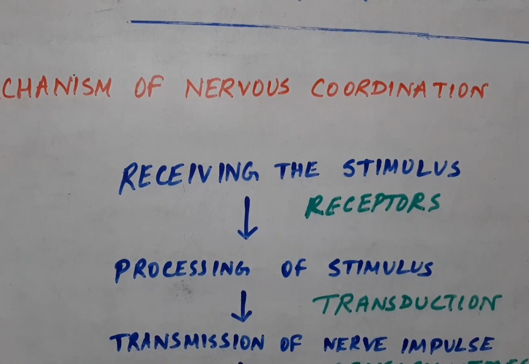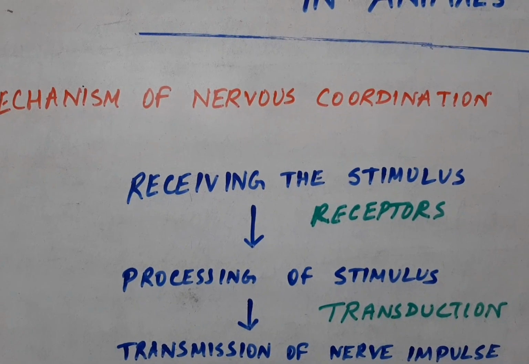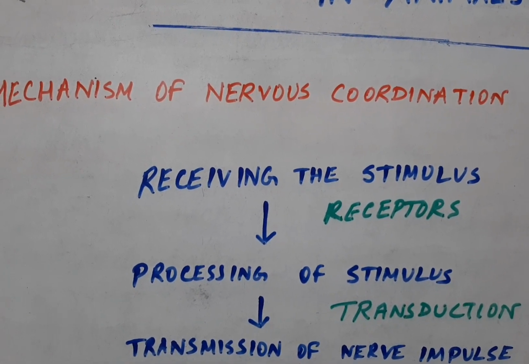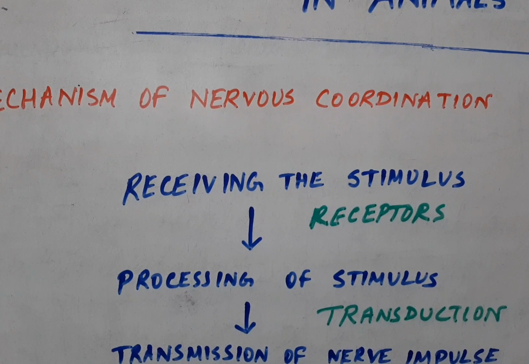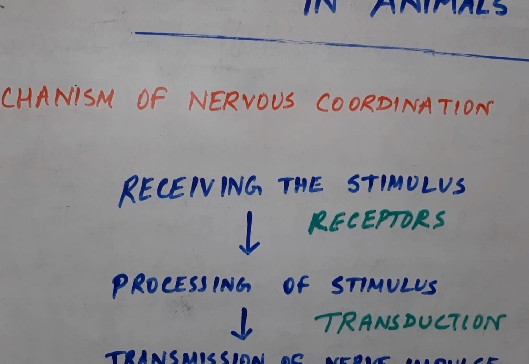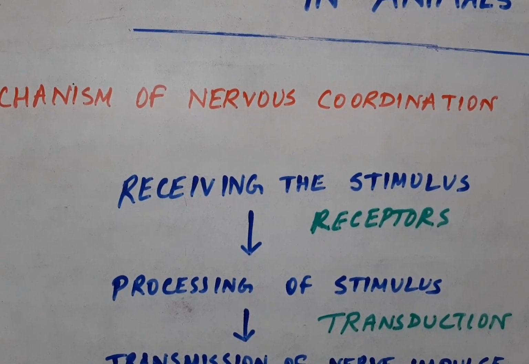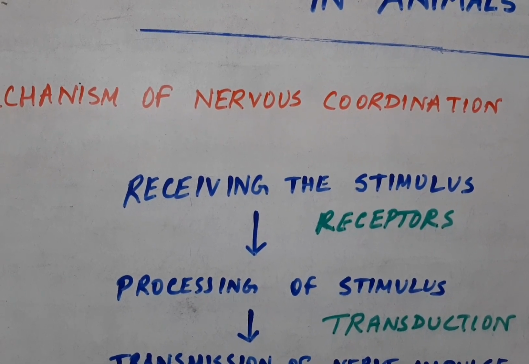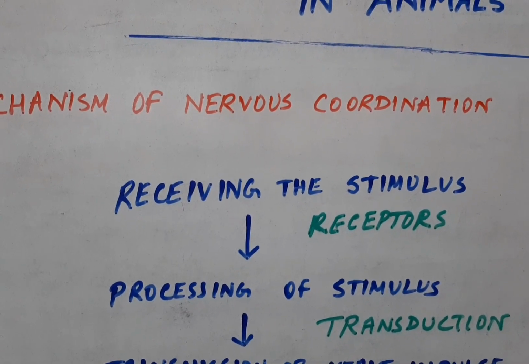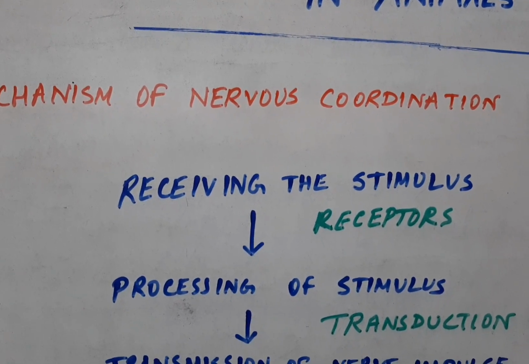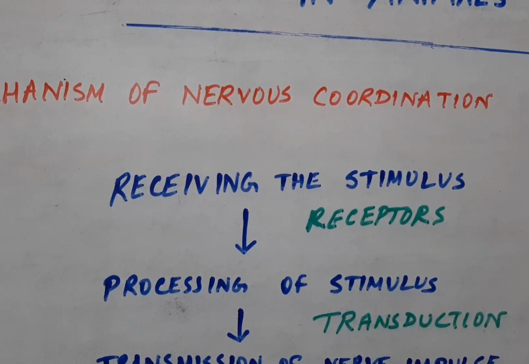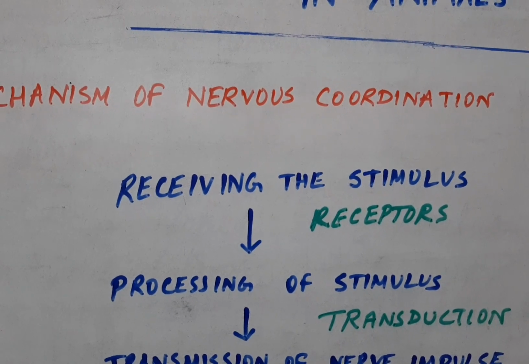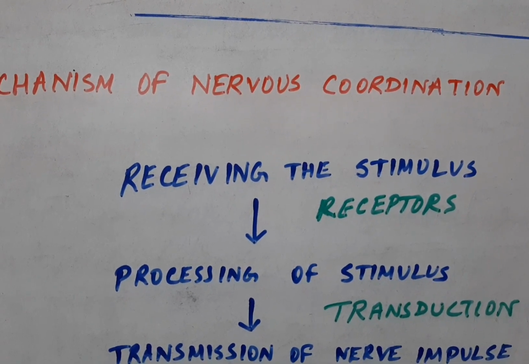Now let me discuss the mechanism of nervous coordination in animals. This mechanism has various steps. The first step is receiving the stimulus. Stimulus, as I already told you in the previous video, is the various types of factors, internal or external, that create a response.